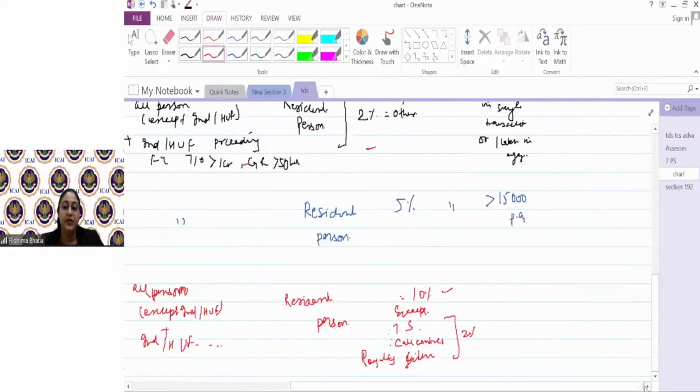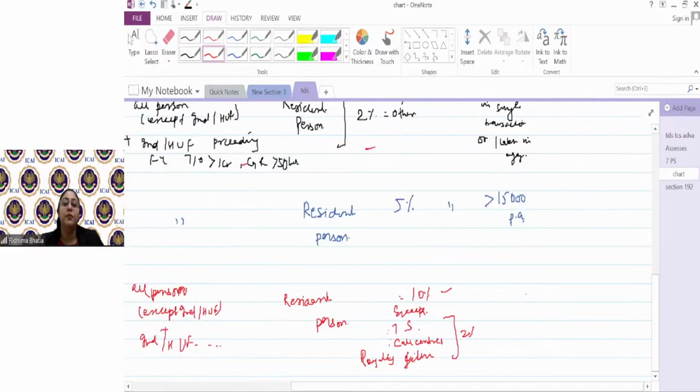Now, interesting part here is the threshold. What is the threshold limit, guys? 30,000 each. Matlab, if I'm making payment to Mr. A for professional services, 30,000 is the limit. If I'm making payment to Mr. A for technical services, 30,000 is the limit. If I'm making payment to Mr. A for non-compete service fees, 30,000 is the limit.